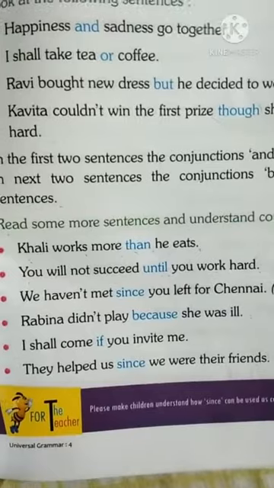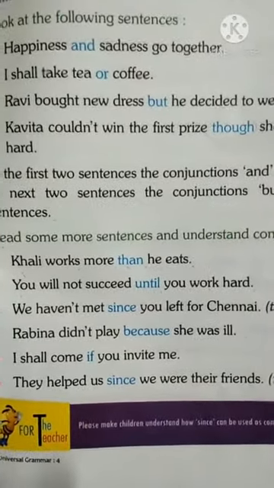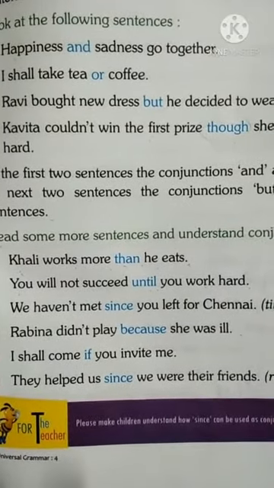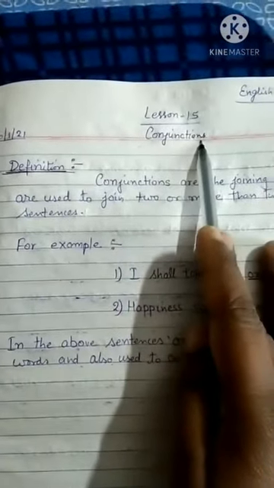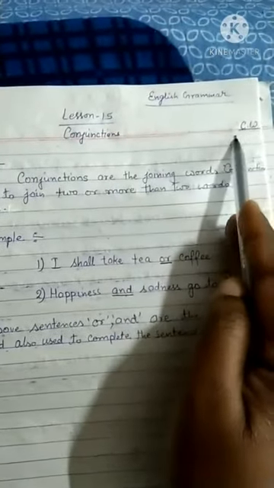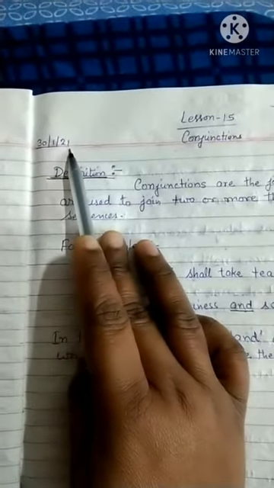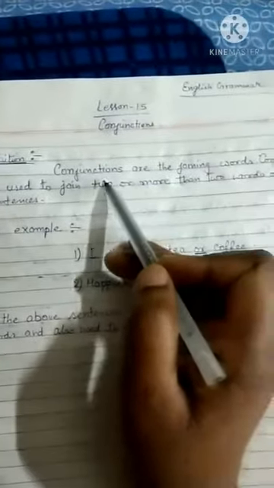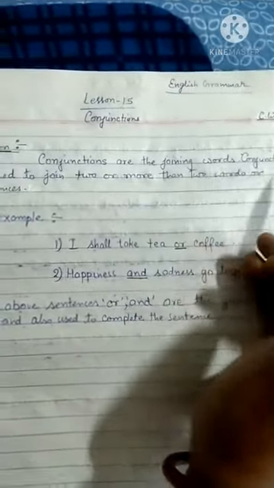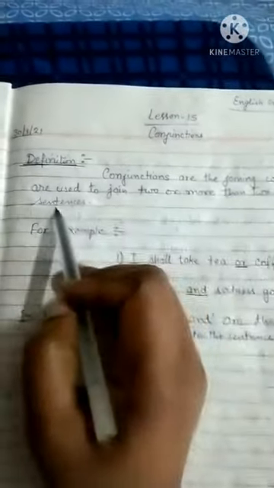Now I am going to explain how you can write in your English language fair copy, children. Open a fresh page of English language and mention lesson 15, conjunction. You can write like this in your fair copy of English language. At the right side, write class work and mention today's date, that is 31/21, children. Now write down the heading, definition. Conjunctions are the joining words. Conjunctions are used to join two or more than two words or sentences.